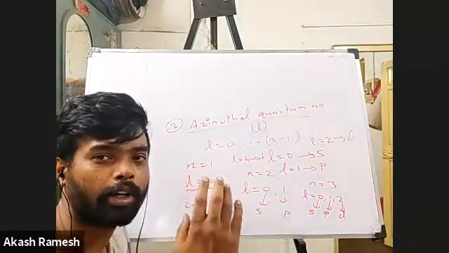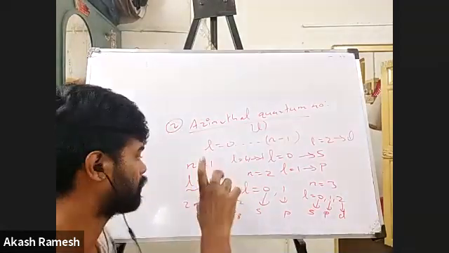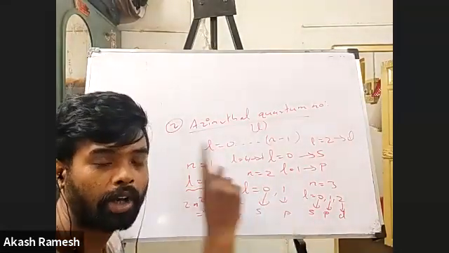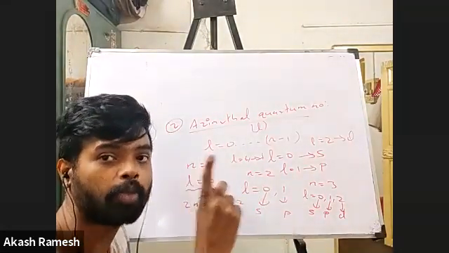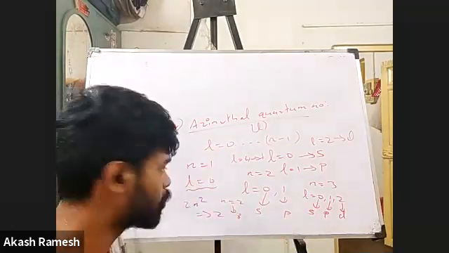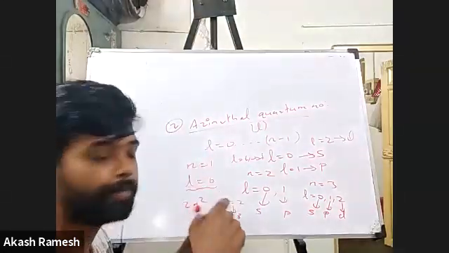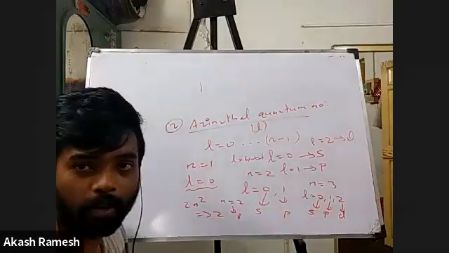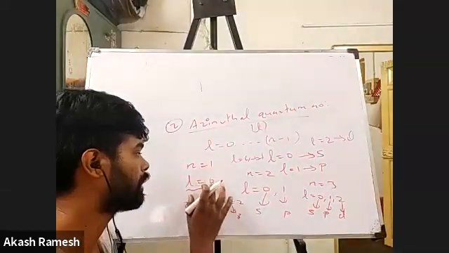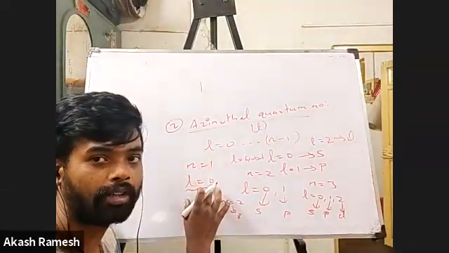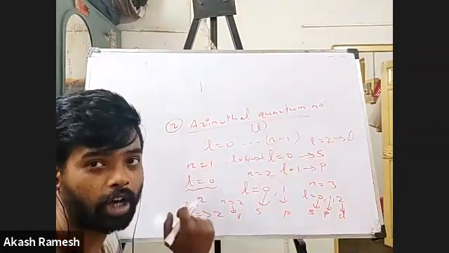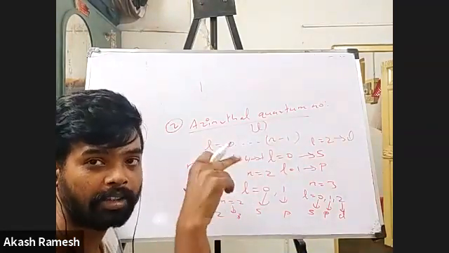Whenever I'm going to talk about these orbitals, the first thing I represent is the principal quantum number. The principal quantum number here is 1, and I have the value of l equal to 0. That means it corresponds to the s orbital. So how will I represent the orbital?